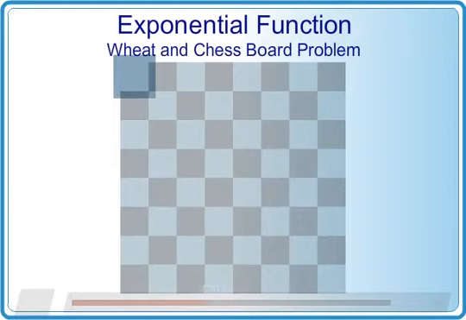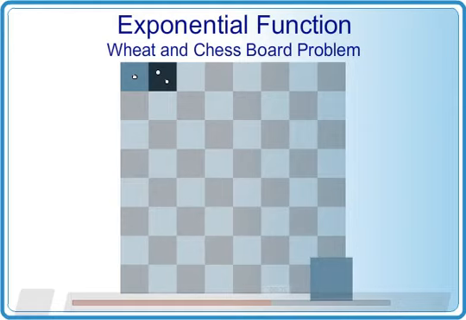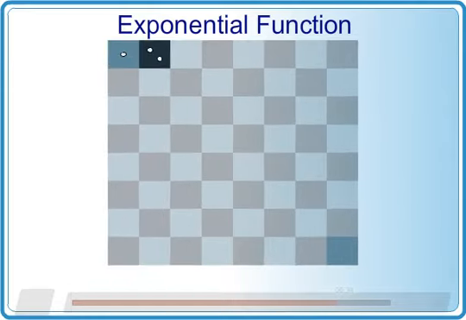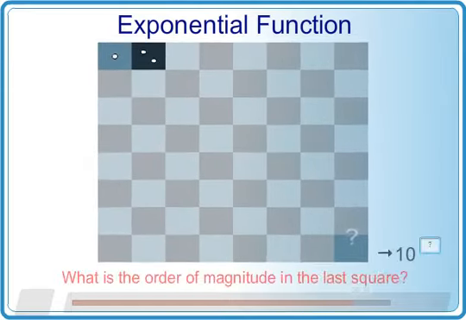He asked for 1 grain of wheat to be placed in the first square. Then double that in the second square, all the way to the last square on the board. The king agreed, not realizing it was a very steep price to pay for a game. What do you think is the order of magnitude of the number of grains in the last square?